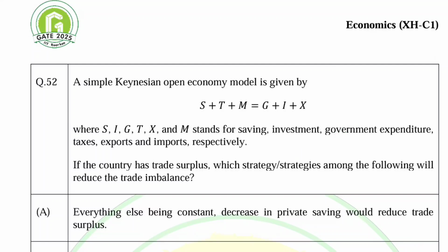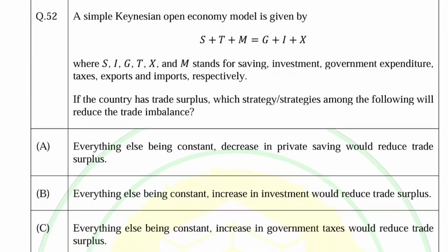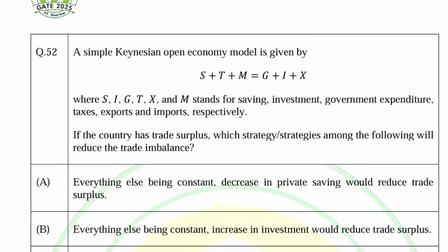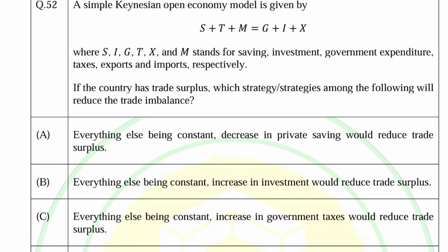This question is a simple Keynesian open economy model given by savings plus tax revenue plus imports equals government expenditure plus investment expenditure plus exports. Options are given: if the country has a trade surplus, which strategy or strategies among the following will reduce the trade imbalance?